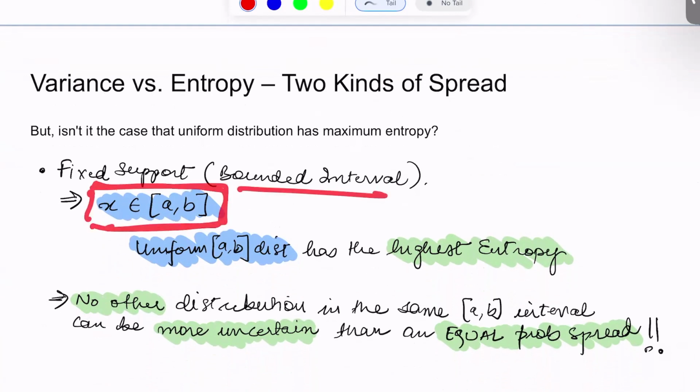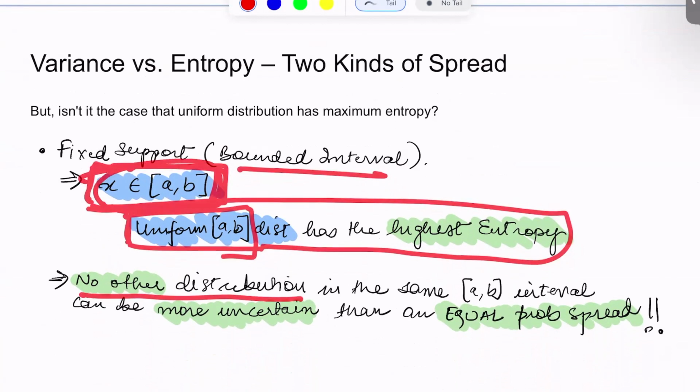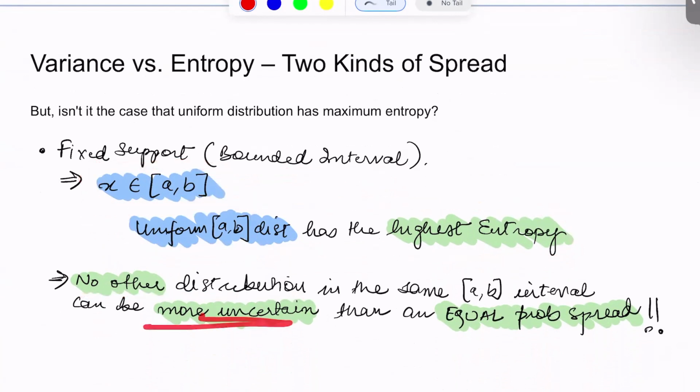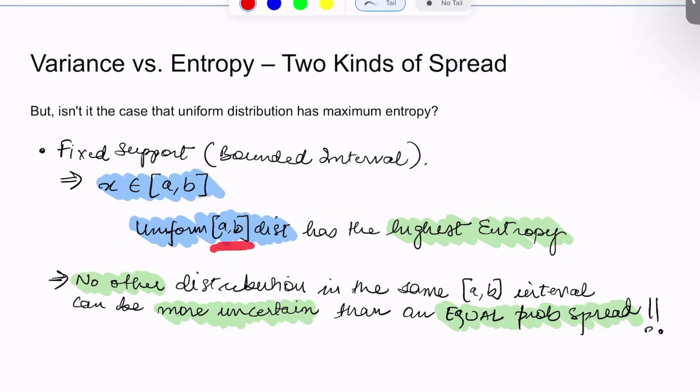Say the values of x are in the range of a to b. Then the uniform distribution from a to b would have the highest entropy, and no other distribution in this interval would be more uncertain, because all the values are equally likely. So the uniform distribution would have the highest entropy if the interval is bounded, that is, the values of x are in between a and b, and the uniform distribution is also bounded in this interval.